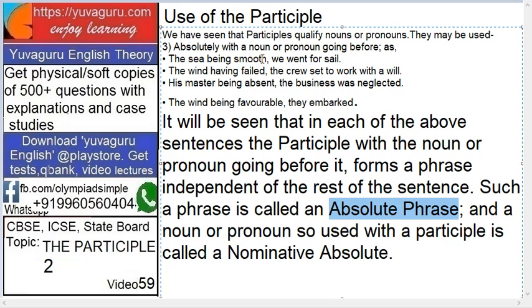That's why it's said to be used absolutely. This sentence in itself up to this comma is complete. Not complete actually, but it gives you some sense, right? The wind having failed is not a complete sentence, but it gives you the complete sense of what has happened, and then the remaining part is dependent on this first part. That's why this is independent and the remaining part is dependent. So that which is independent is called absolute, and the noun or pronoun so used with the participle is called a nominative absolute. Say this word, nominative absolute. Remember these two terms, absolute phrase and nominative absolute.